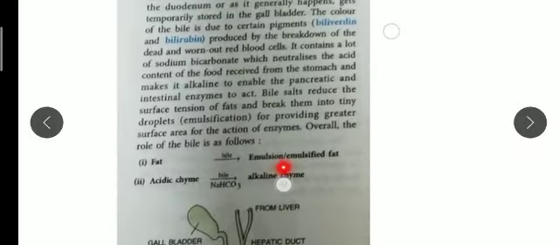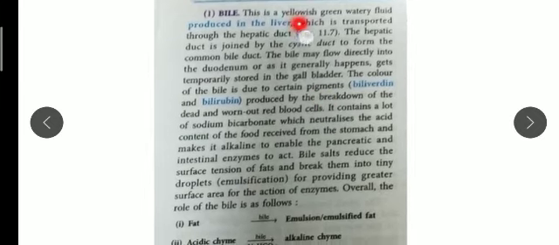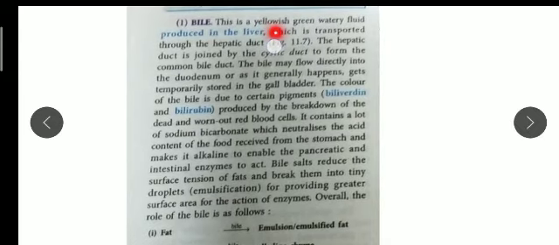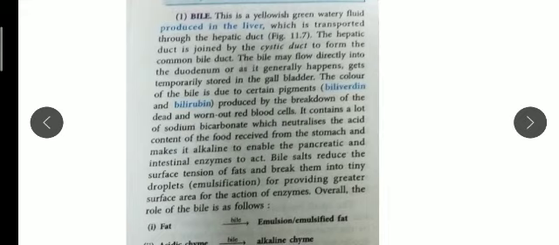So what is bile? As you can see here, it is a yellowish-green watery fluid produced in the liver. You should remember that bile is produced in the liver, and it is transported through the hepatic duct. You can see here the hepatic portal vein and hepatic duct. The hepatic vessels are basically the arteries and veins of the liver. So just remember this.